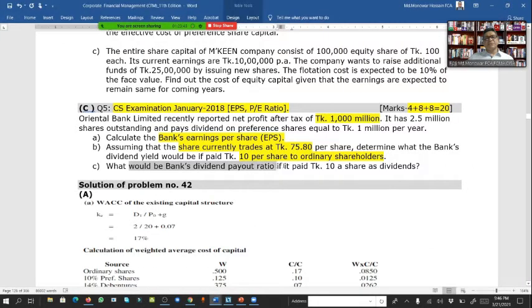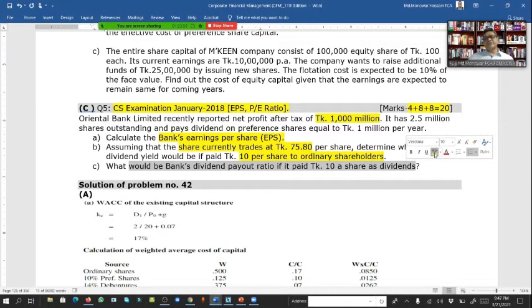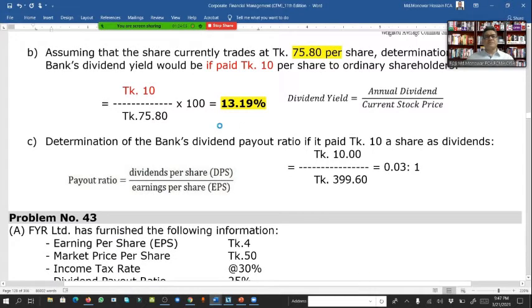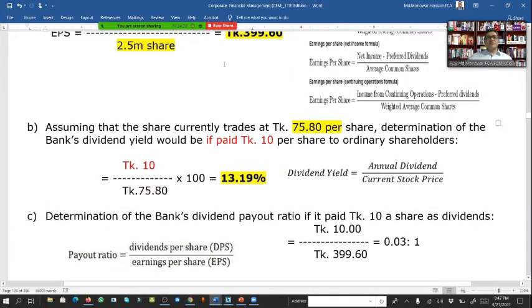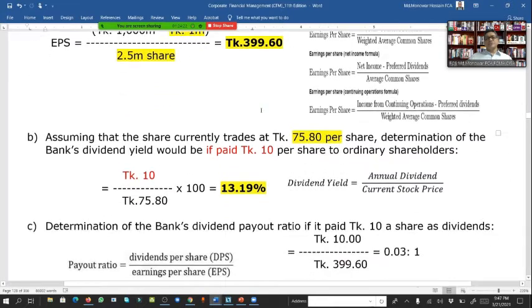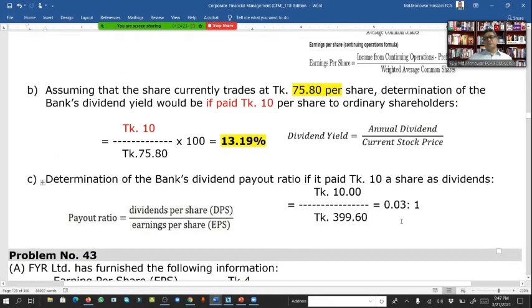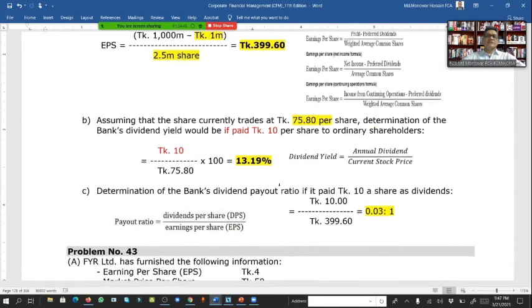What would be the bank's dividend payout ratio if it paid taka 10 per share as dividend? How can we calculate the dividend payout ratio? We calculate it as dividend per share divided by earning per share. Dividend per share is taka 10, and earning per share, as calculated, is 399.60. So the ratio would be 0.03:1. So the payout ratio is 0.03:1.